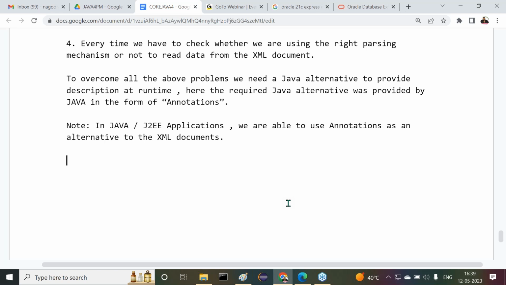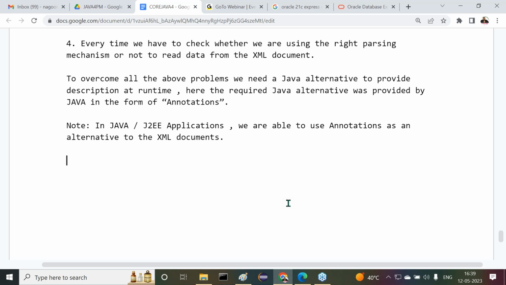One more point I'm telling you: before JDK 1.5 version, everywhere we used XML documents. But after the introduction of annotations, gradually the XML documents were replaced with annotations. Now, in present application development, nobody is using XML documents. Every time people use annotations only. All Java developers are using annotations only. Yes, sir, are all of you getting what I'm telling you? Right, so this is a point here.